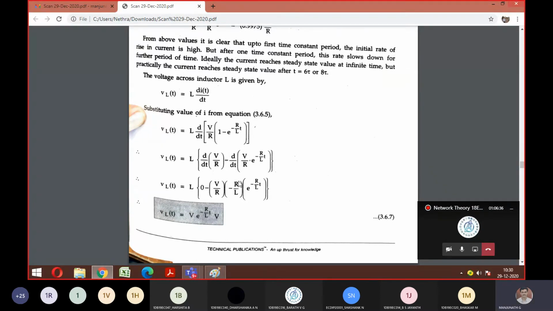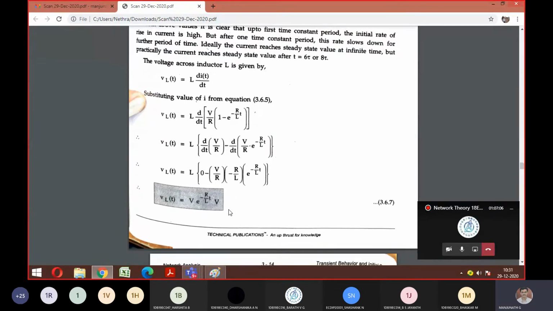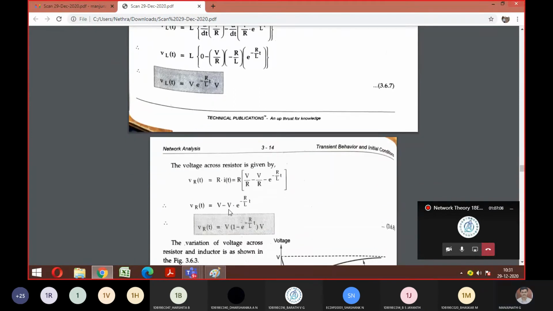So that is why you got a into e power x, and minus minus becomes plus. You can look here, R and R will get cancelled. So what is left out is written here. Similarly, L and L also get cancelled. What is left out? V into e to the power of minus R by L t. That much voltage is what is required for your inductor. Is it fine?